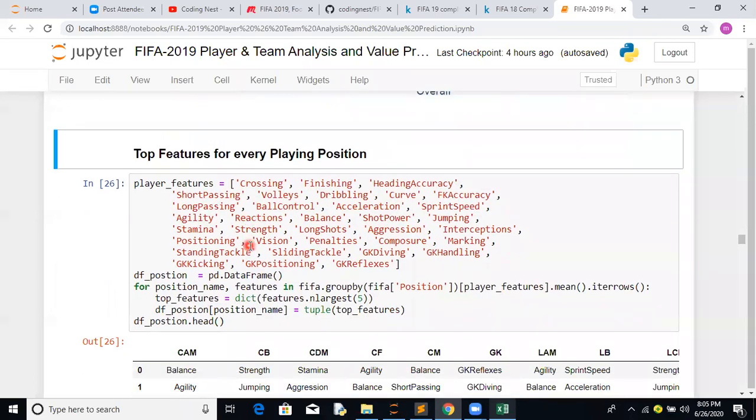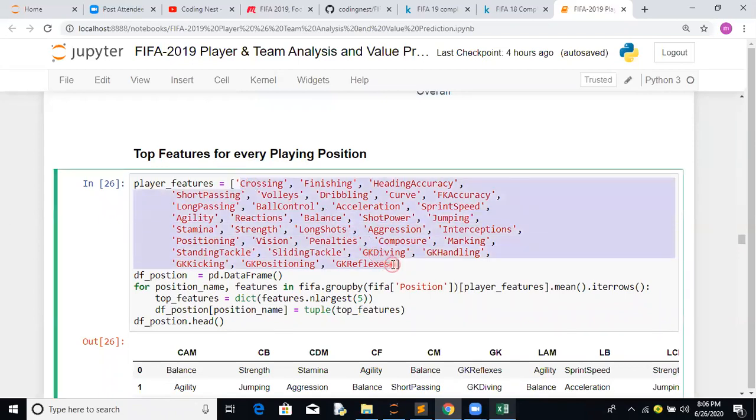So here we have taken the player features and related them to their various positions. These are the player features we have seen: crossing, finishing, heading accuracy, and so on till goalkeeper reflexes.